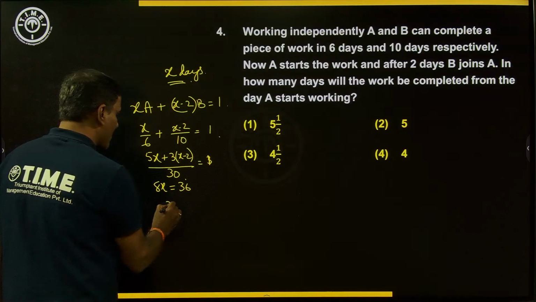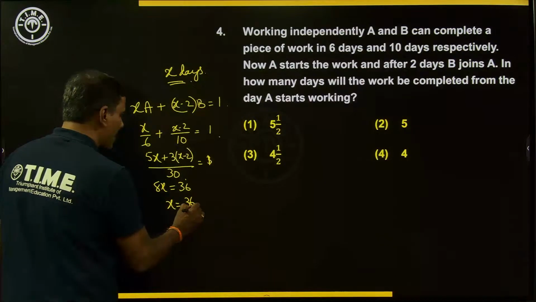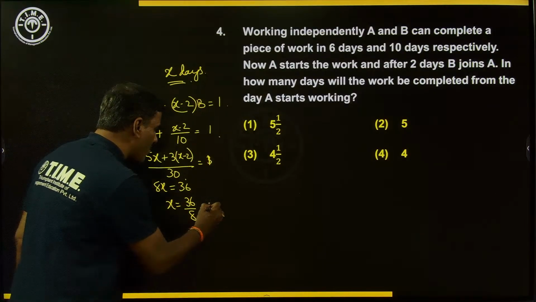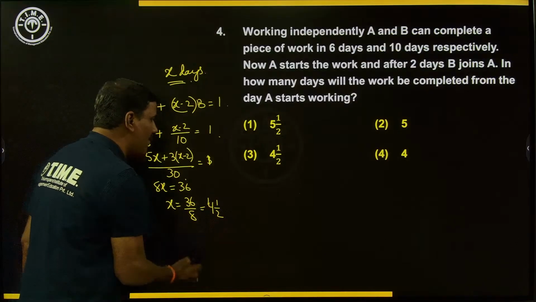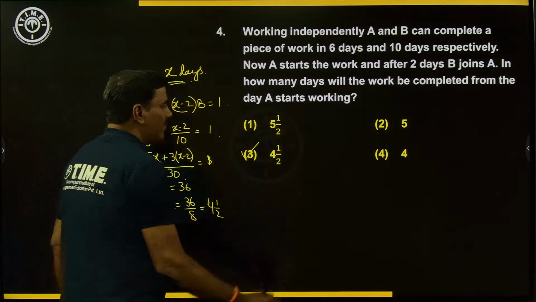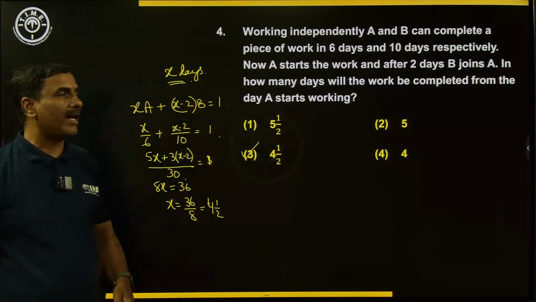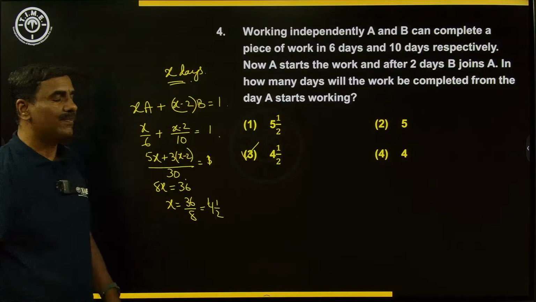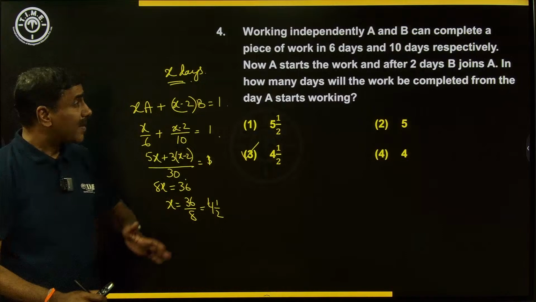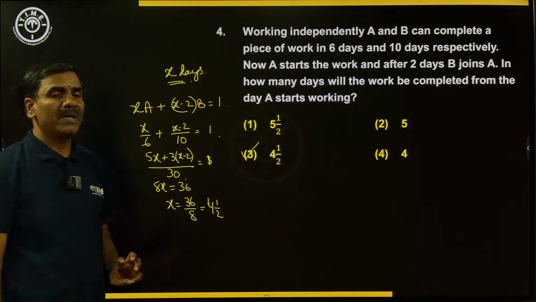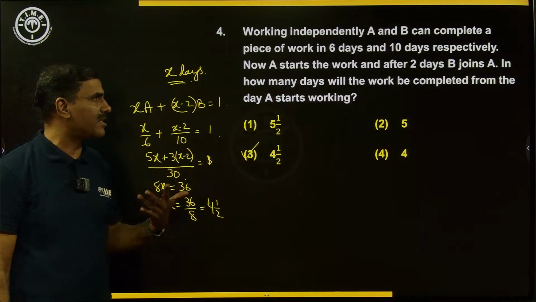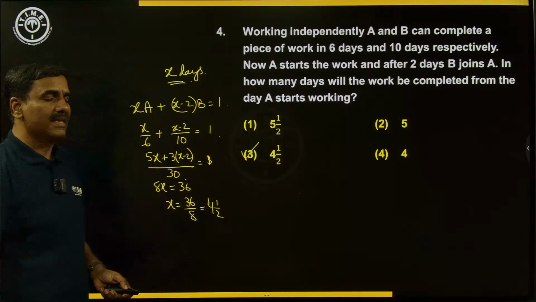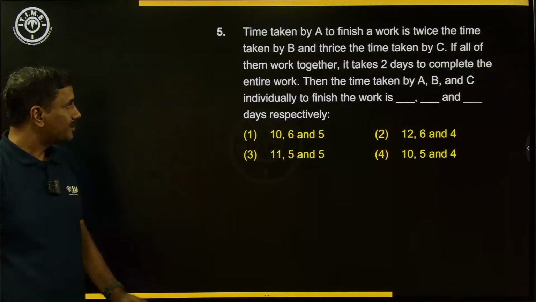So what we understand, x will become 36 by 8, which is nothing but 4 9s and 4 2s. 9 by 2 is nothing but 4.5 hours. So what we understand, the work will be done in 4.5 days starting from A, who is working first there basically. So whenever we have this type of situations where the persons are more than 2, if you are having 3 persons, 4 persons, if they are not working throughout, better go for framing the equation like this. Let's look at the next one.